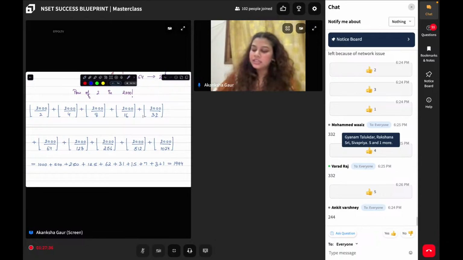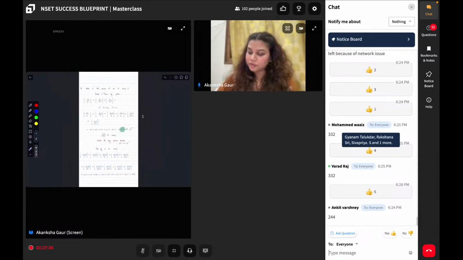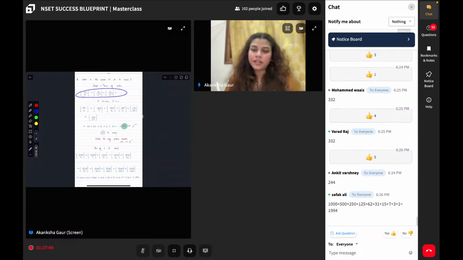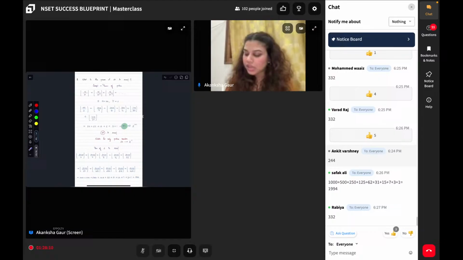Again, what am I doing? I'll just give you a brief. Whenever I am coming across this power kind of question, there is this concept called power of prime, which asks us to use this formula that the power of prime will be equal to n by p plus n by p squared plus n by p cube and so on. I learned with a smaller case that if n was 100, p was 2, I simply put the values in, divide it, keep only the integer part, don't take the decimal value, add it all up, and whatever this is will give you the power.